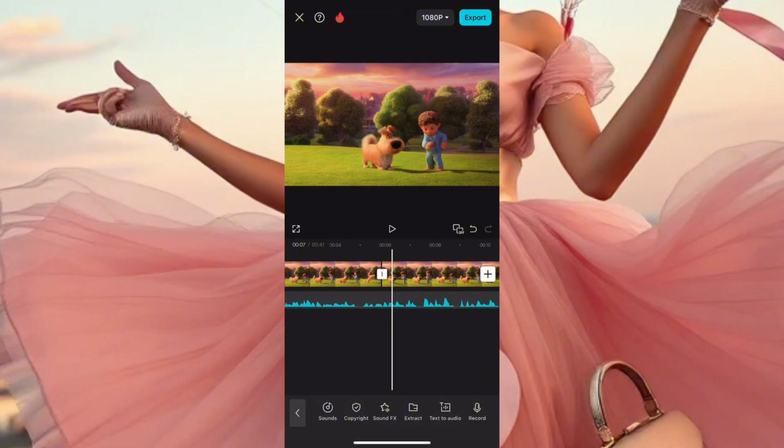Now, how to generate your audio? You go to Minimax, text to speech, and you turn your text to speech from the Minimax app. Okay? So this is how you do it.